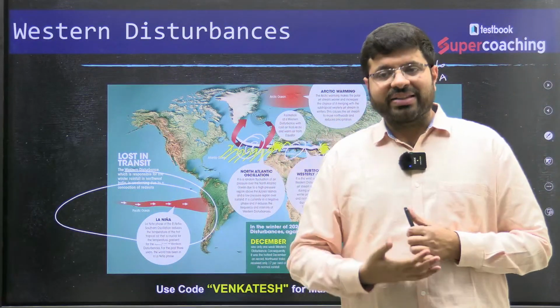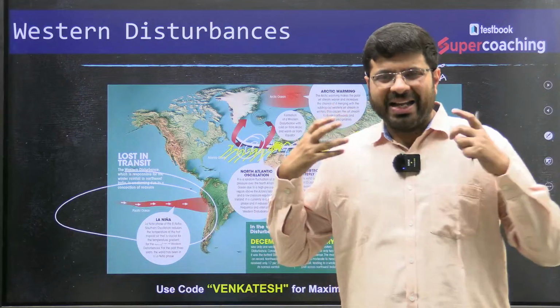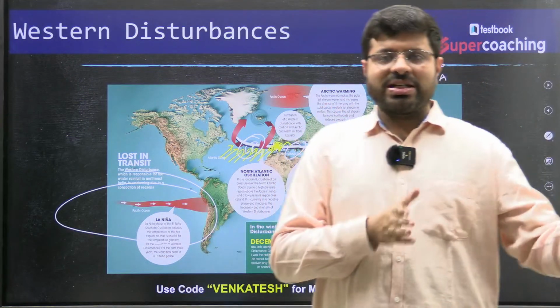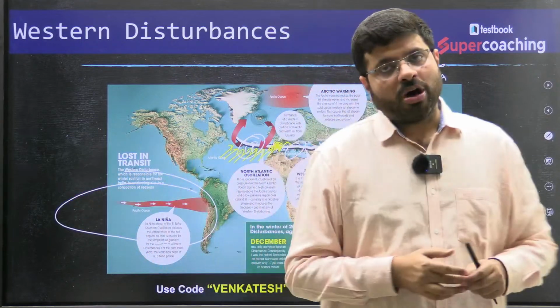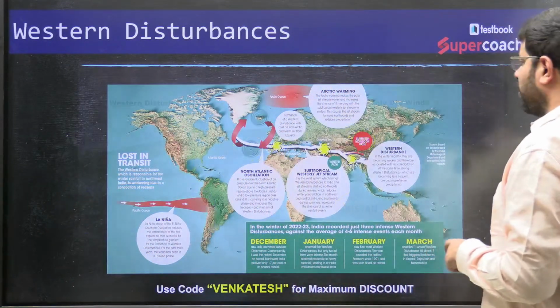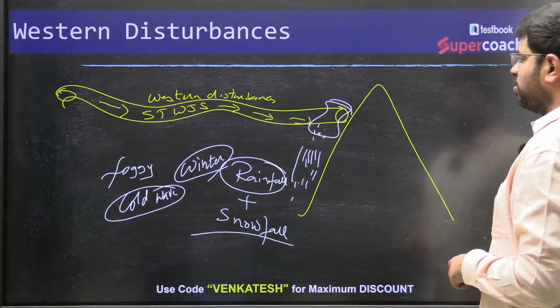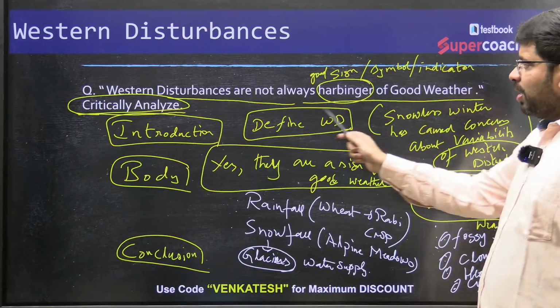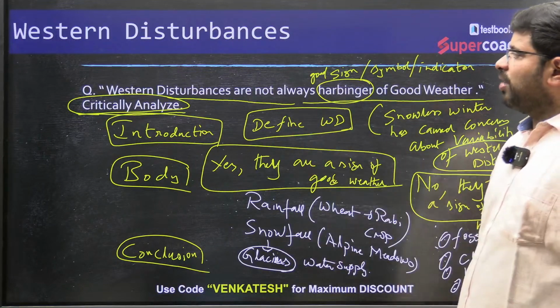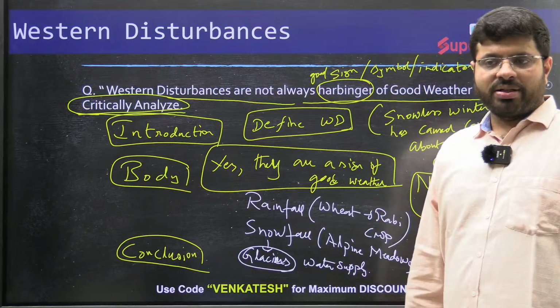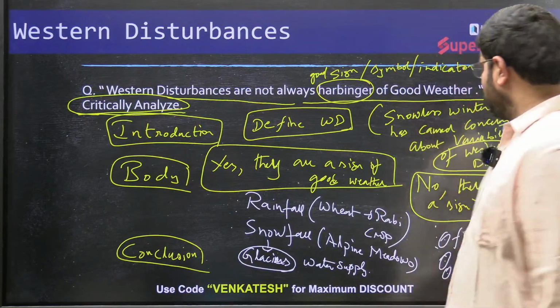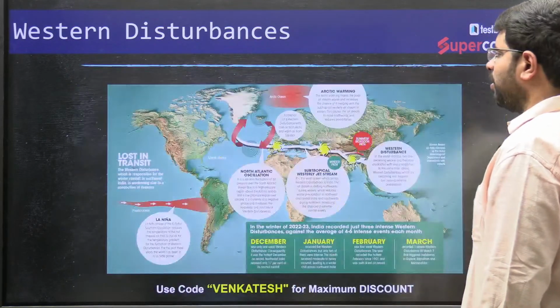Maybe we'll have another video with a broader, in-detail explanation about western disturbances, El Nino, La Nina, right? Hope you all have understood this topic. I would definitely suggest you write an answer on this topic: western disturbances are not always a harbinger of good weather, right? Write an answer on this and post it in the